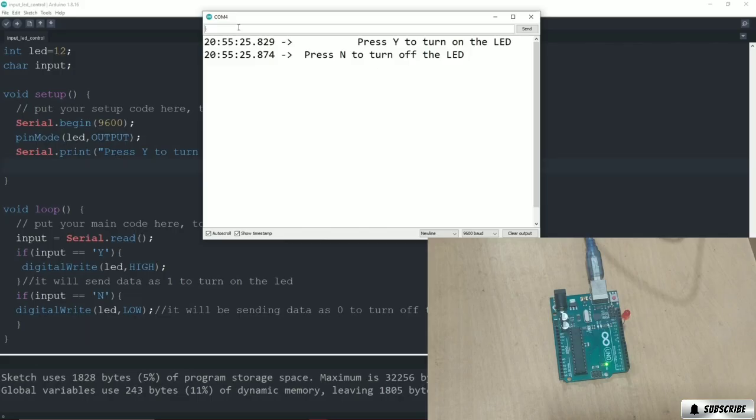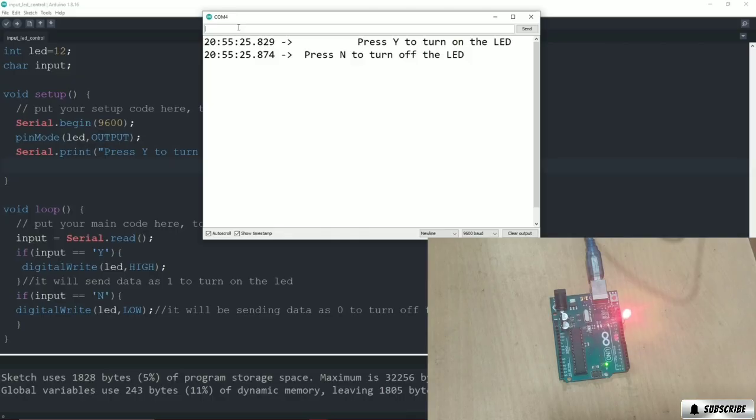So now we will try to turn on the LED by typing capital Y. Just keep in mind that it is case sensitive, so if we have typed capital Y in the input, we need to type capital Y in the serial monitor as well, otherwise it will not work. So let's try with the small y first. Let's see if it turns on the LED. You can see it is not working. So let me try with the capital Y, and you can see on the Arduino that the LED has turned on.